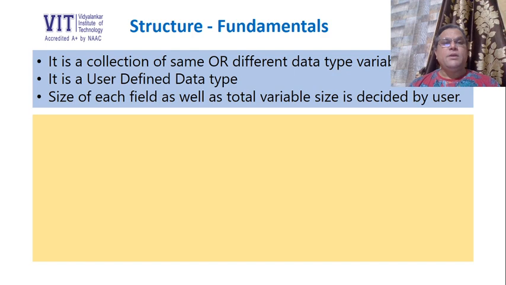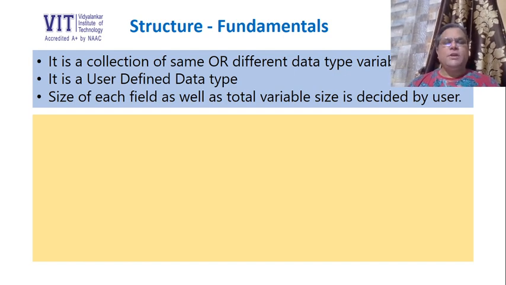So you are free to decide the size of each field as well as the total variable size, which is not the case in arrays. In arrays, the size of each field, that means element, will remain the same. We cannot change it. And what we can change is the total variable size.